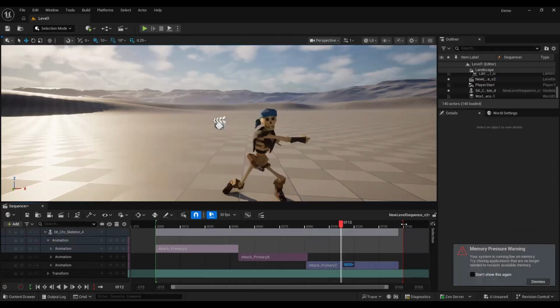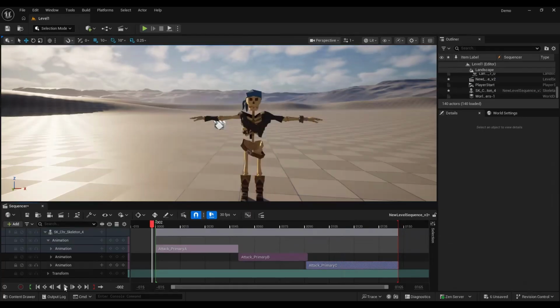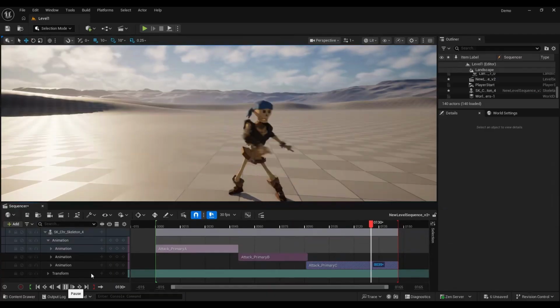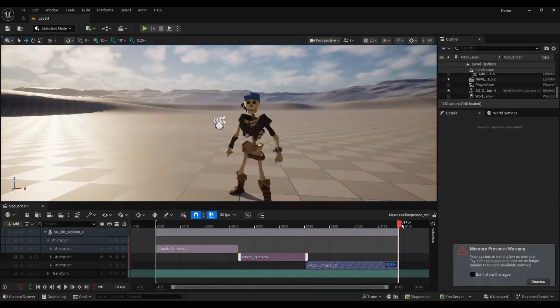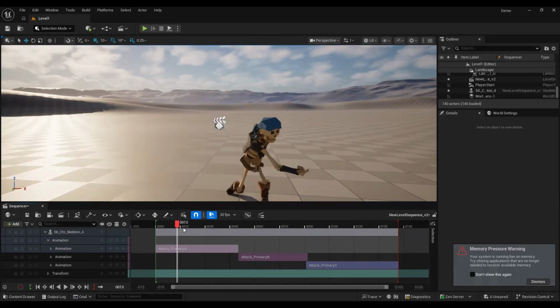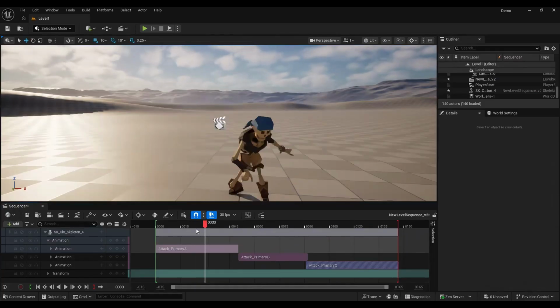So this here will be the full duration for the timeline. This is the total window. If I go back here and press play, it plays attack 1, attack 2, and attack 3. I want the attacks to blend in. So I'll drag the cursor here. We're swinging this here, and I want it to blend in with the next attack, maybe from about here.